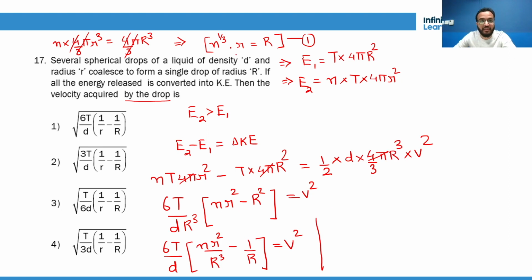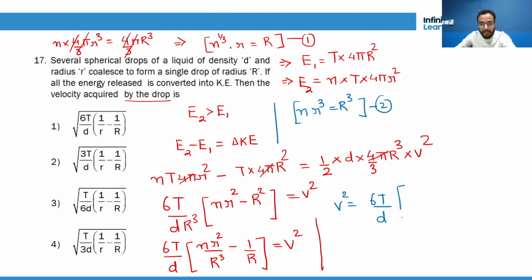Now let's see the first equation. From the first equation, can you see that n r cube is equal to capital R cube? This is also one equation, so can we use it here? So I will write that V square is equal to 6T by D into (n r square upon n times capital R cube minus 1 by r).